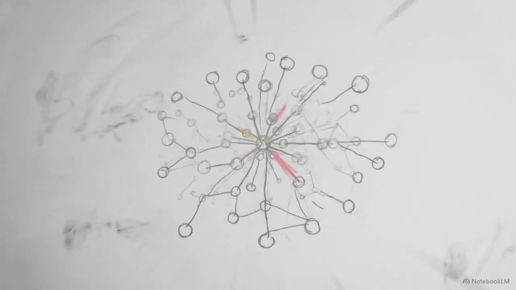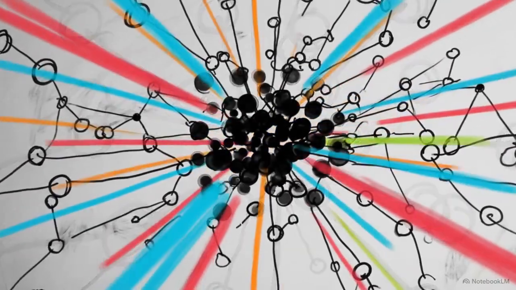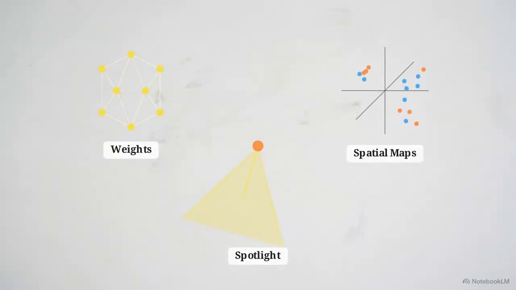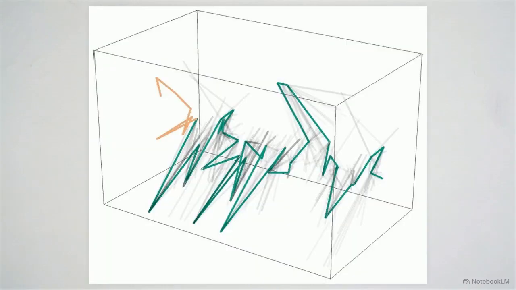We have traced the journey from a phone predicting a single text to a massive network mapping the entirety of human language. Every time the AI writes, it combines its trained weights, its spatial maps, and its contextual spotlight to make a single guess. This wireframe visualizes that internal process.